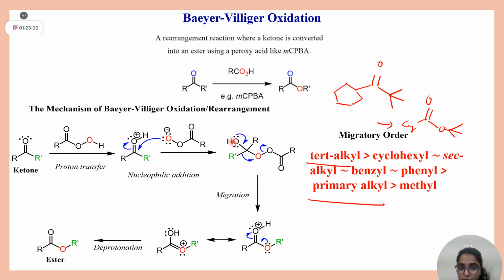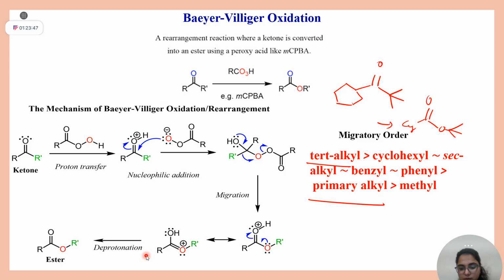Now this is the main step. The oxygen lone pair will come back. This will leave as R negative. Yes or no? And from here this group will also leave, and actually it is concerted, so I can't say O positive; this oxygen will trap this leaving group, that is R, the migrating group, and it is migrated to this position. Actually the migration is of this R'. Clear? And at last, after deprotonation, you will get this ester. Is this mechanism clear?